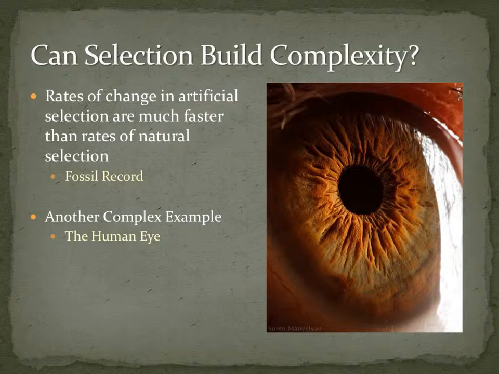Also, artificial selection can be utilized to demonstrate that natural selection's ability to change is a very slow process when compared to rates of change in the lab. This shows us the appreciation one must have for how long it takes for these changes to actually occur. Which brings us to our next argument.